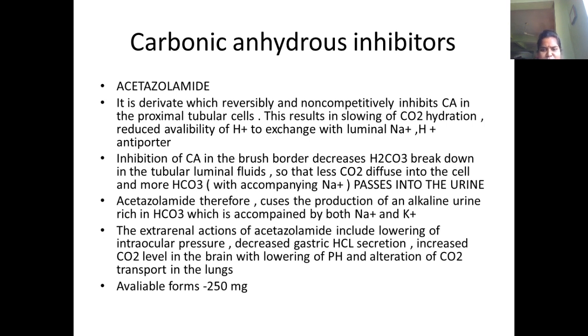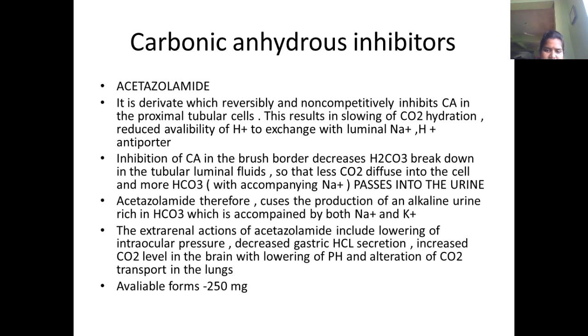These higher bicarbonate levels can pass into the urine, and because of this inhibition there is a breakdown of bicarbonate, which can pass into the urine. Acetazolamide causes the production of alkaline urine, which is accompanied by sodium and potassium. Moreover, it is mostly available as 250 mg.